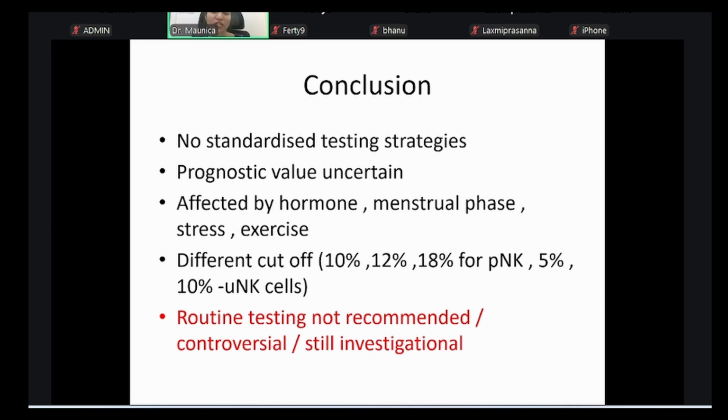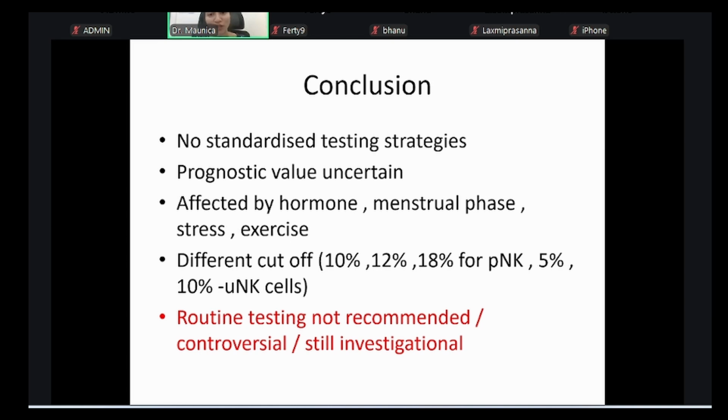Just because we have studies which say natural killer cells affect success rates, doesn't mean you test natural killer cells in all cases. Immunology comes into the picture when there is repeated failure in spite of the embryo being euploid. If you haven't done PGTA and you have gone through 3 transfers that came negative, you don't do immunology, you first do PGTA.